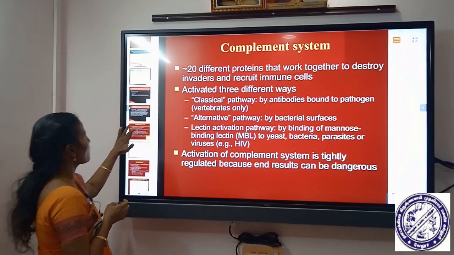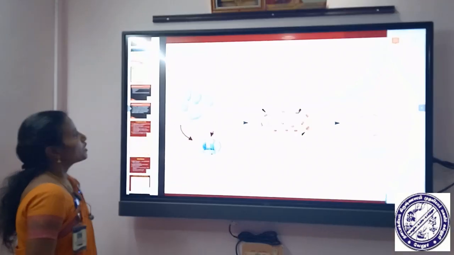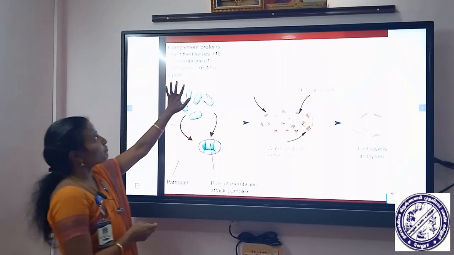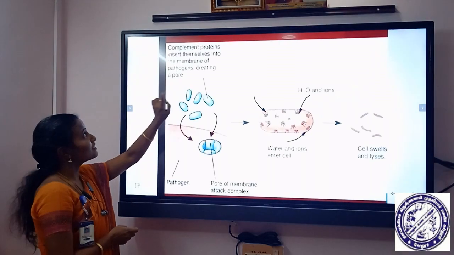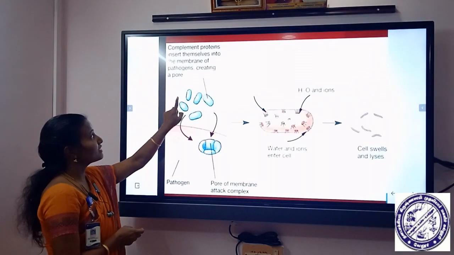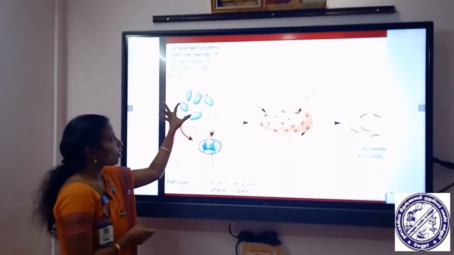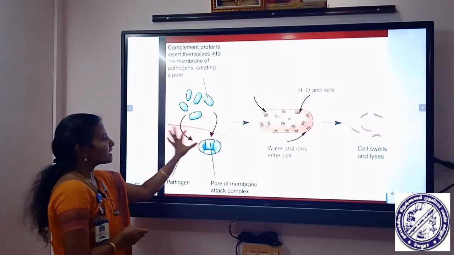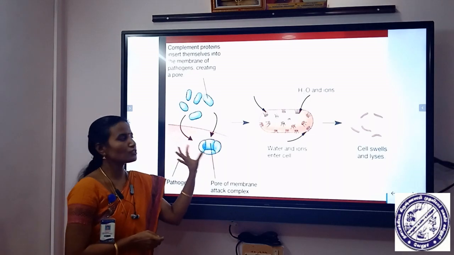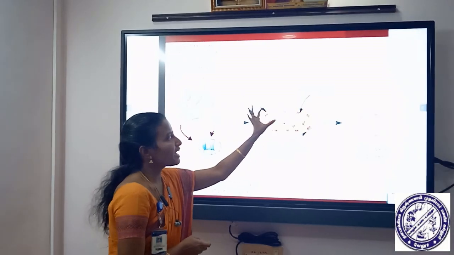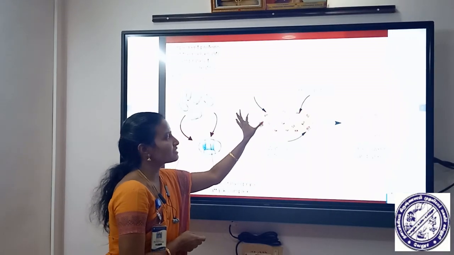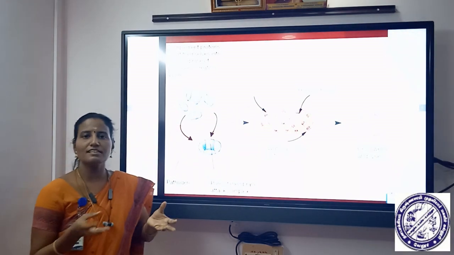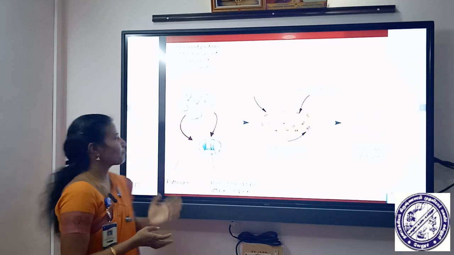For example, see how it can lyse a bacterium or any other pathogenic cell: complement proteins insert themselves into the membrane of pathogens, creating a pore. Through that pore various hydrogen and ionic particles enter, so that the cell swells and finally gets lysed.